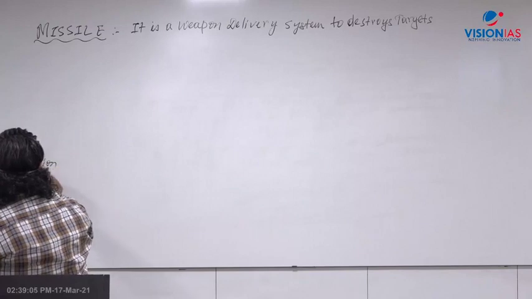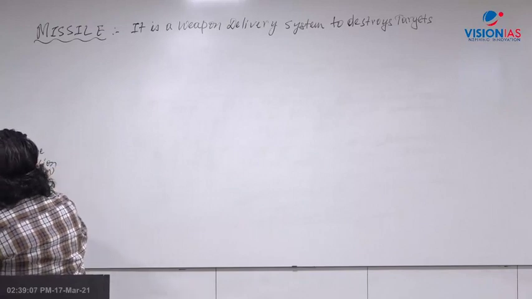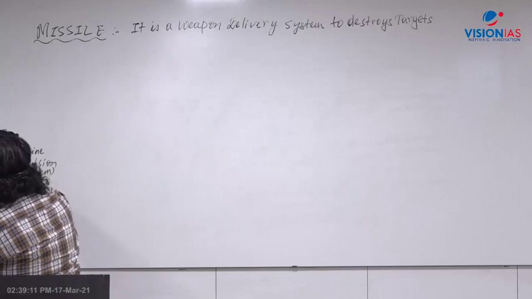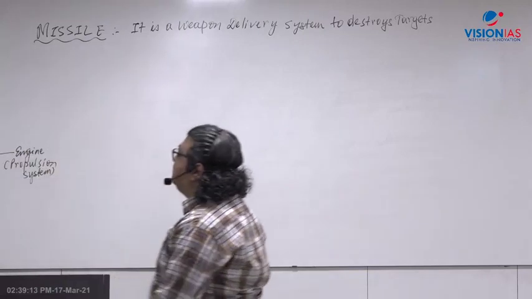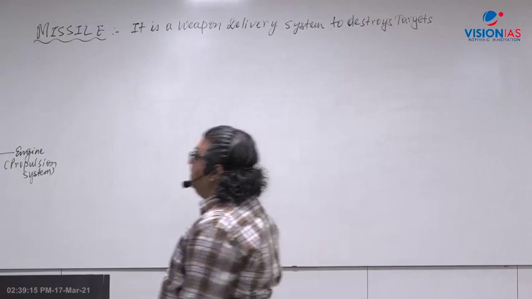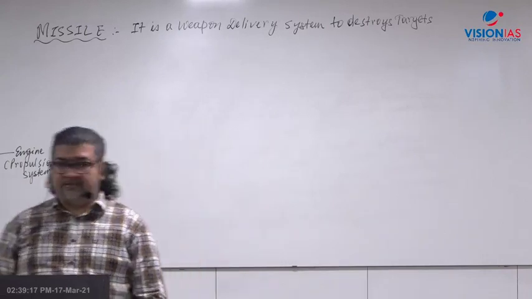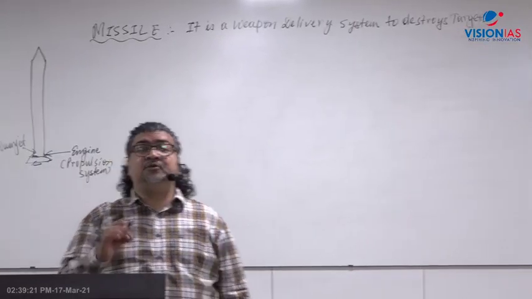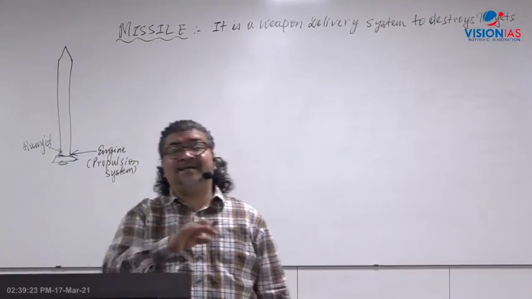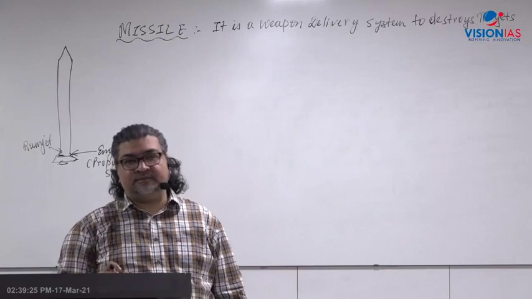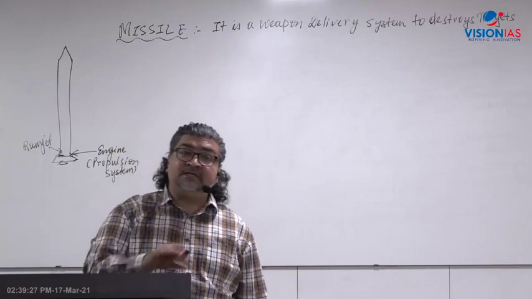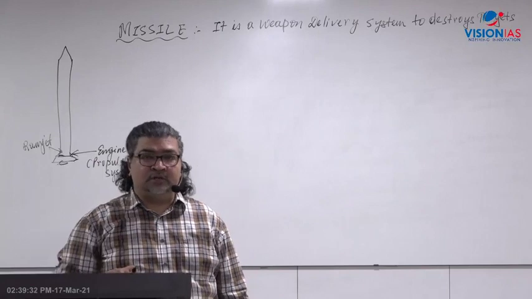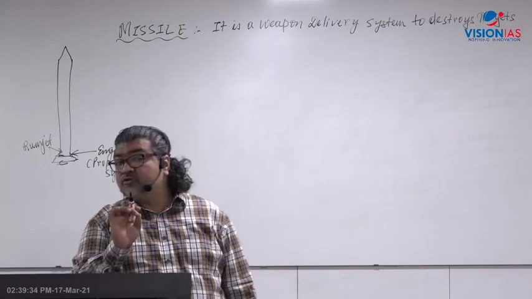Now in the case of a missile, you know there is a kind of propulsion called ramjet. What is ramjet technology? What is ramjet? I have already said that ramjet does not carry an oxidizer. Ramjet is that kind of propulsion system which uses air as the oxidizer. Atmospheric air which contains oxygen helps in the burning of the propellant or fuel. That is also called an air-breathing system.